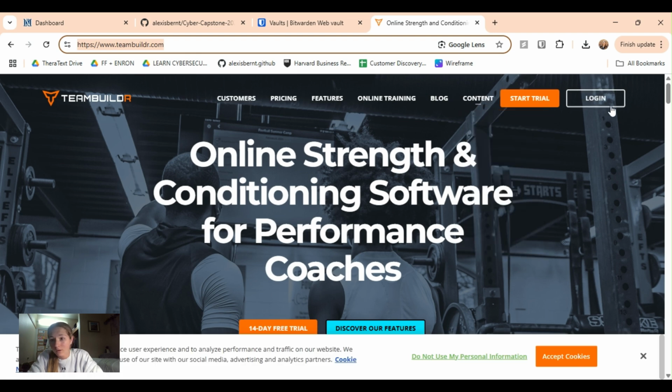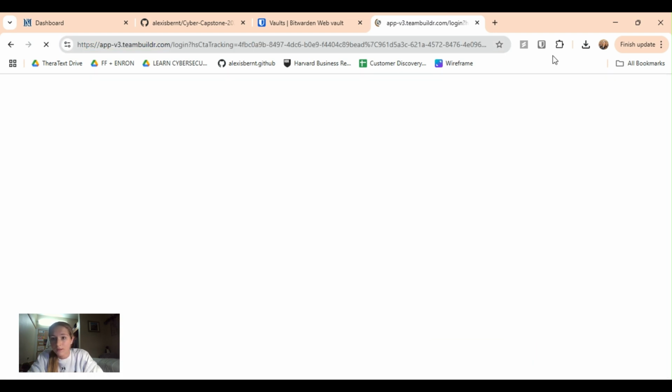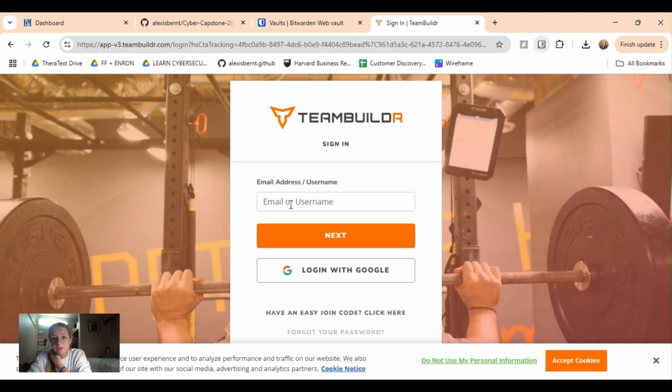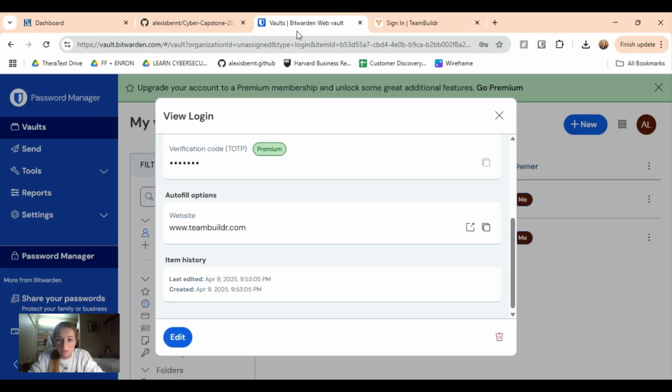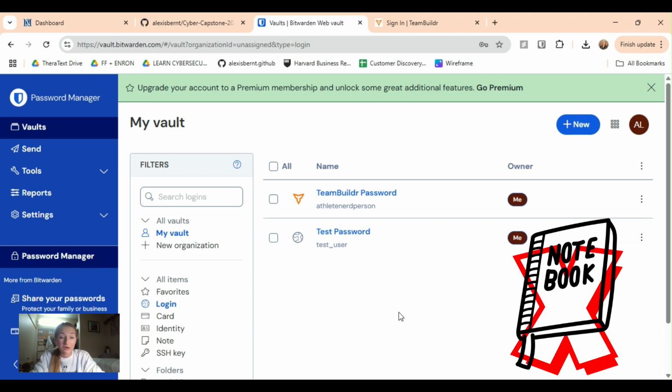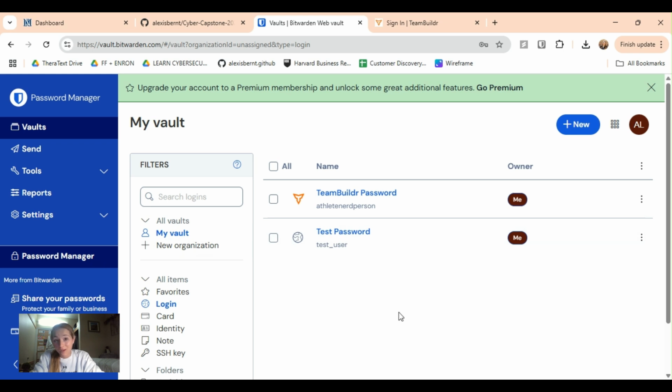From Team Builder, what we could do is when we go to login, we can then use this Bitwarden extension. We log into Bitwarden, and this Bitwarden extension will then autofill all of this information, which is super convenient. The password manager component of Bitwarden is the main part I wanted to go over because it's really important that we store our passwords in a secure place, which does not mean a piece of paper in a drawer or a notes file on our phone. Having Bitwarden or a password manager is going to help you keep your passwords secure and less susceptible to threats.